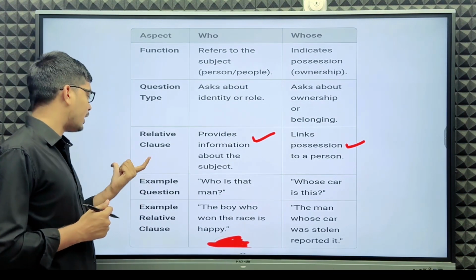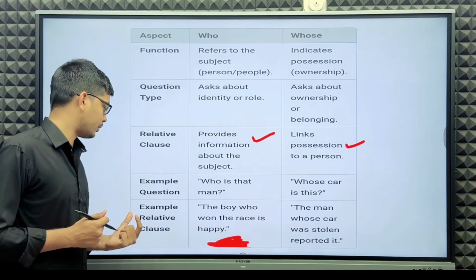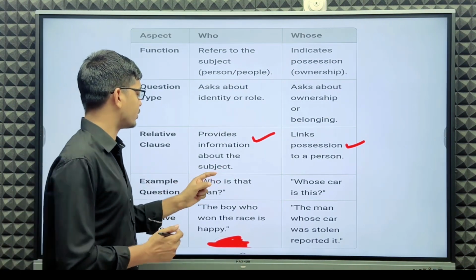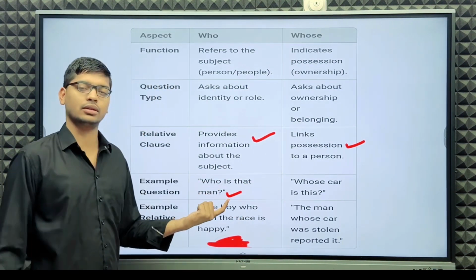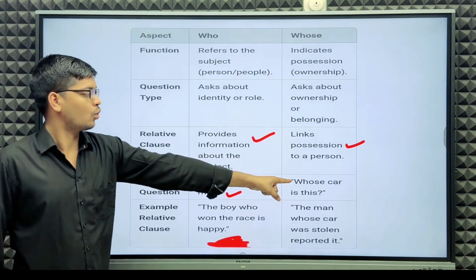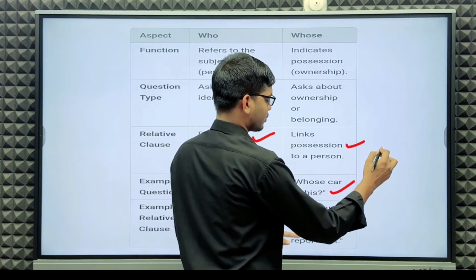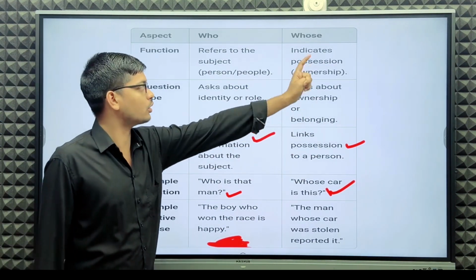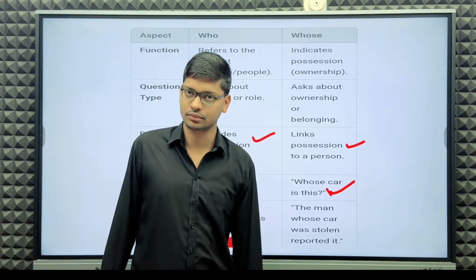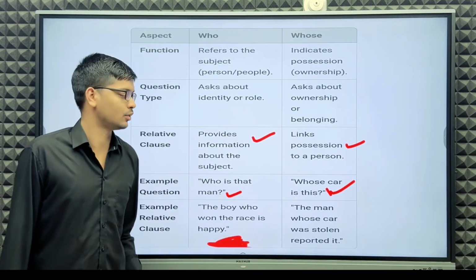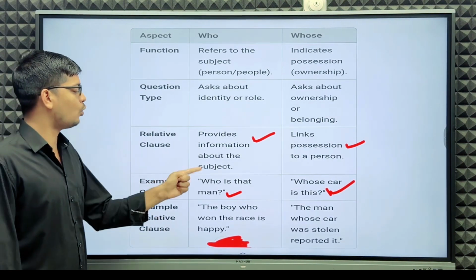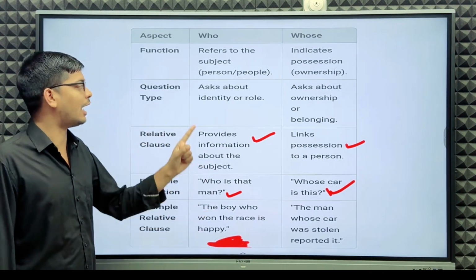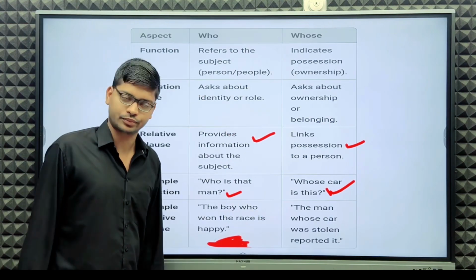And next, example questions. Who is that man? But whose car is this? Whose car means ownership, possession of a person. But here, who is that man means identity or role.